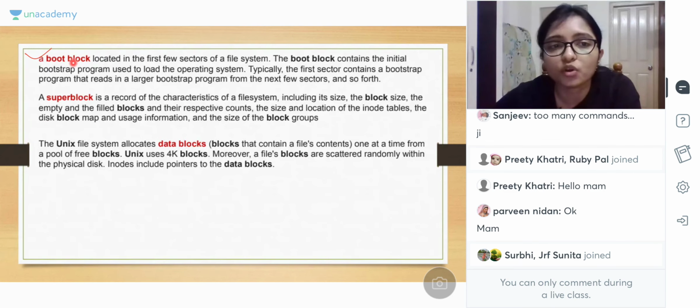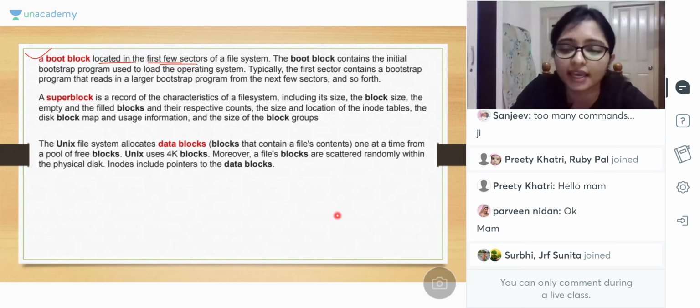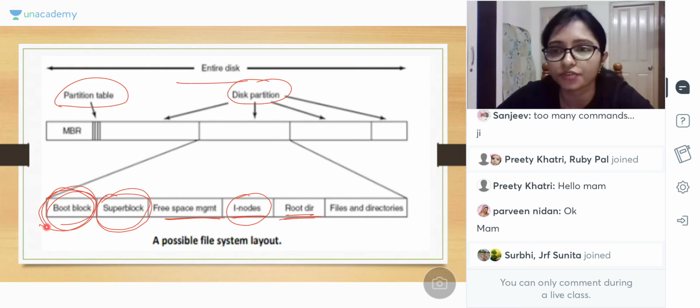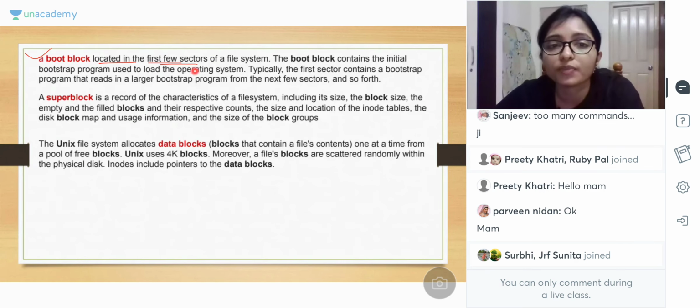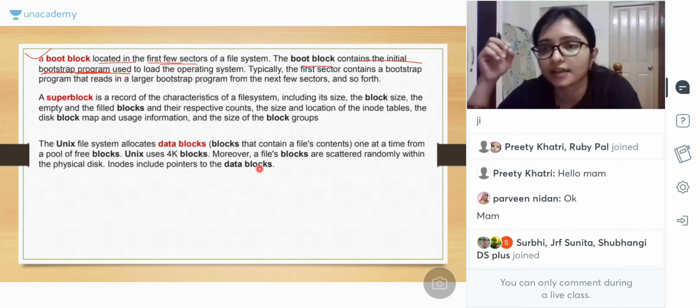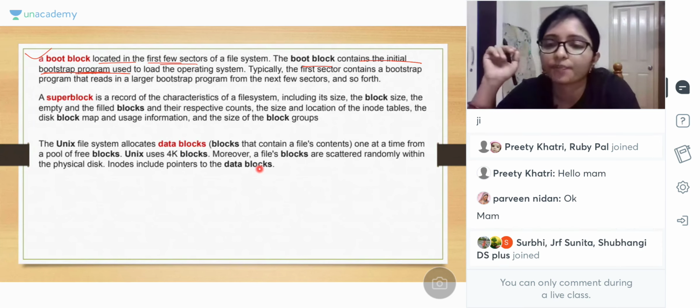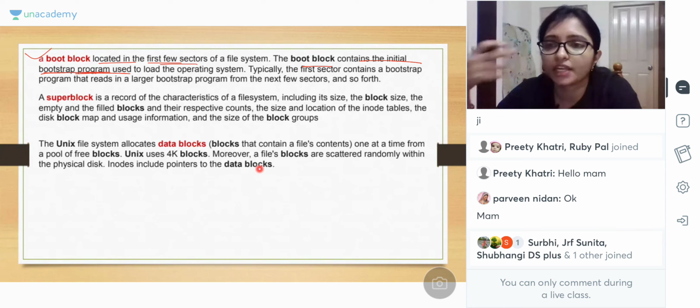Now boot block. What is the boot block? Boot block is located in the first few sectors. See here in the image, there is the boot block, the first few sectors. Right now, what is the boot block doing? Boot block contains the initial bootstrap program. Means when our system is booting, when we are starting the system, that is the boot sector. Right? When we are trying to format our machine using any operating system, then we have to work on the boot sector. Right? Sometimes viruses affect the boot sector.